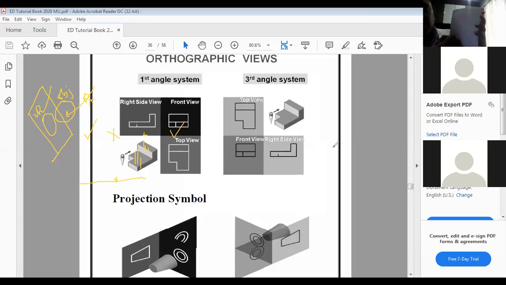Below the x-axis we can make the top view, and if it is a left hand side view, then we have to make it on the right side of the front view. If it is a right side view, then we have to make it on the left of the front view. So the top and front views keep their places, but the side views get exchanged. Means if it is a left hand side view, then it should be made on the right of the front view. If it is a right side view, then it should be made on the left of the front view. Now this particular point is clear.